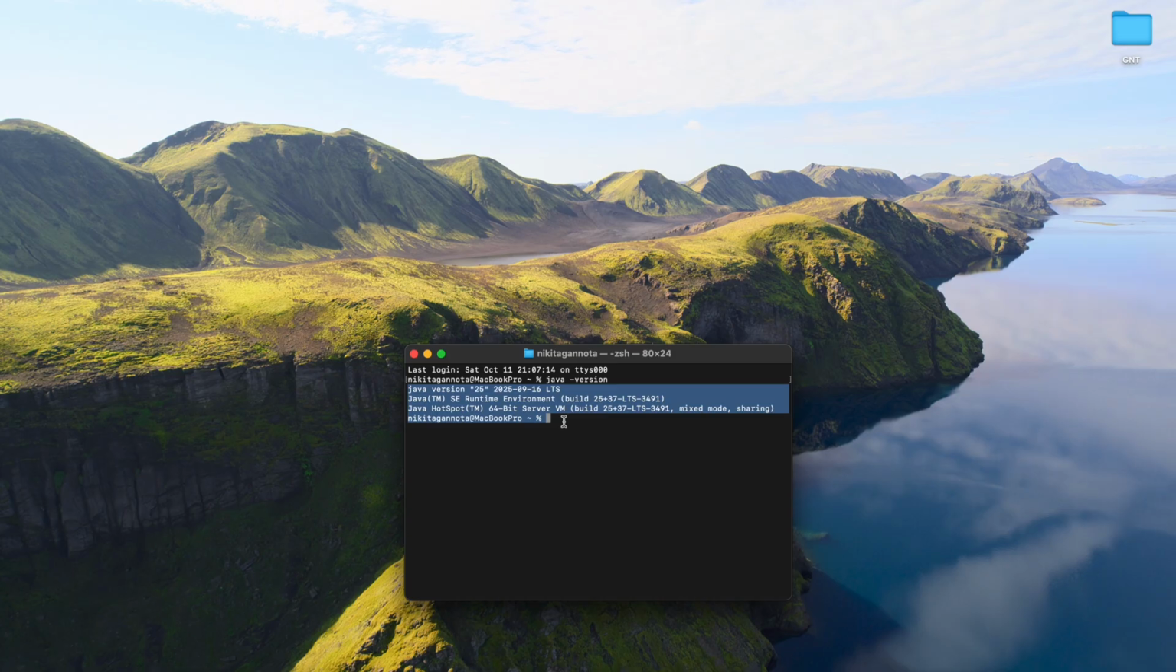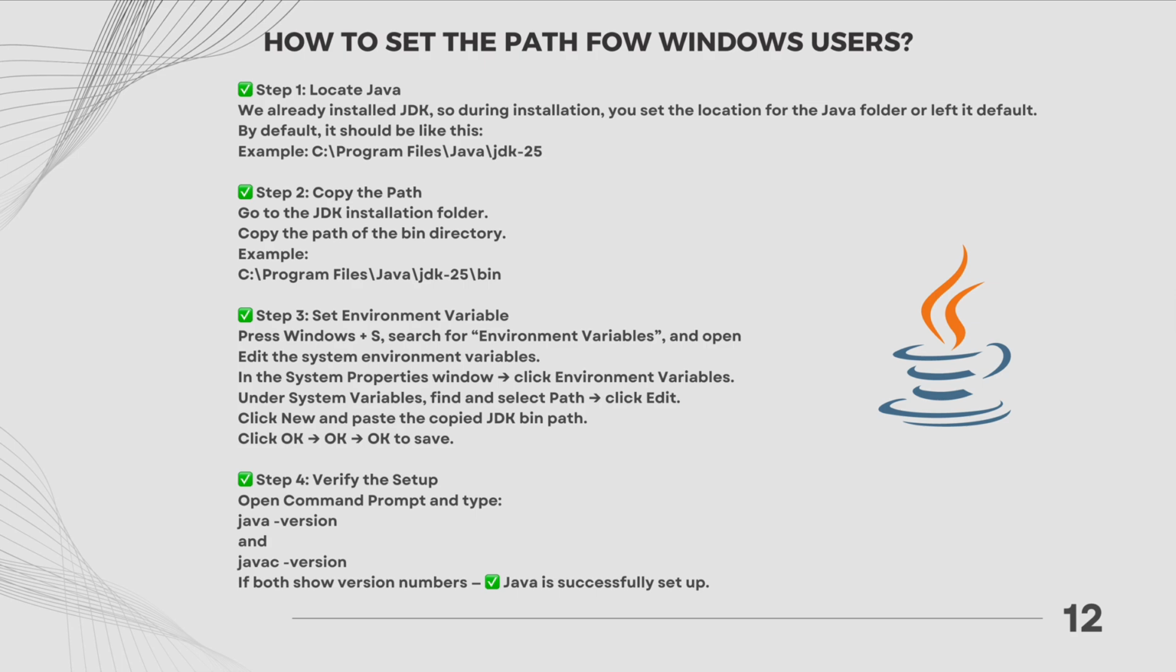For Windows users, by providing the java -version command, you will see something like "Java is not recognized as an internal or external command." When you install Java, the programs that run Java code are located inside the JDK's bin folder. Your computer doesn't automatically know where these programs are unless the folder is included in the system path environment variable. And here is the instruction on how to set the path for Windows users.